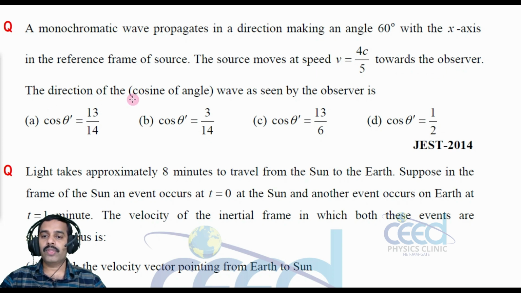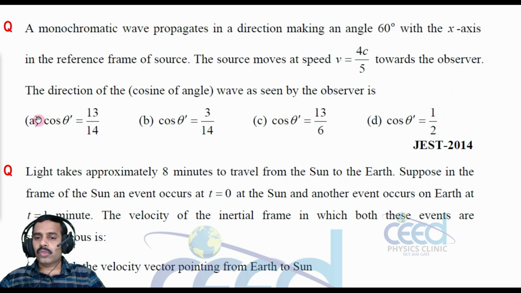Find the cosine of the angle of the direction of the wave as seen by the observer. So the monochromatic wave propagates in a direction making an angle 60 degree with the x-axis. That is very important.